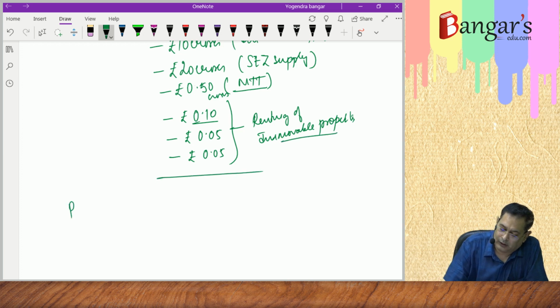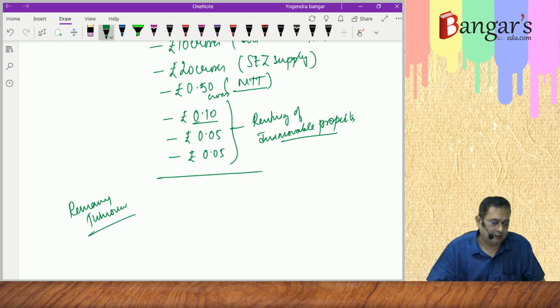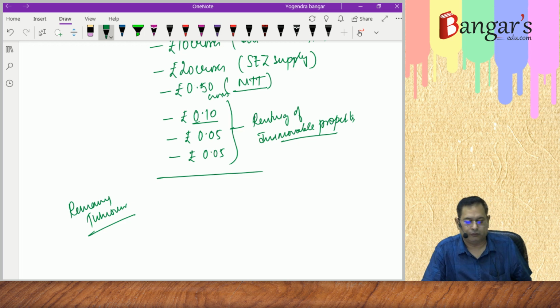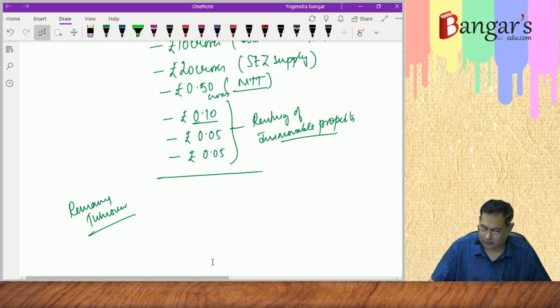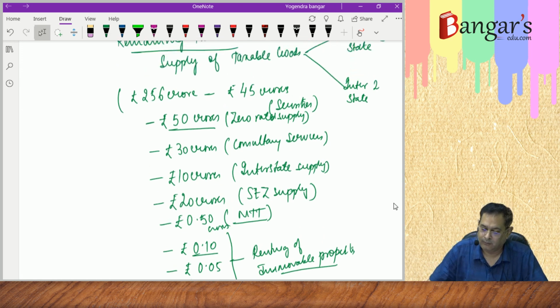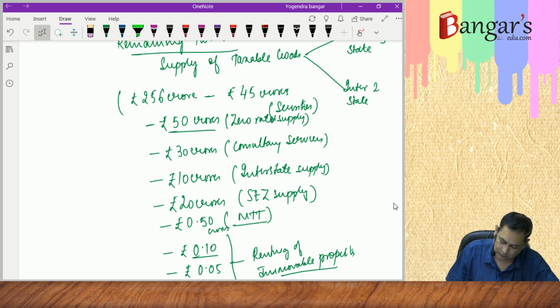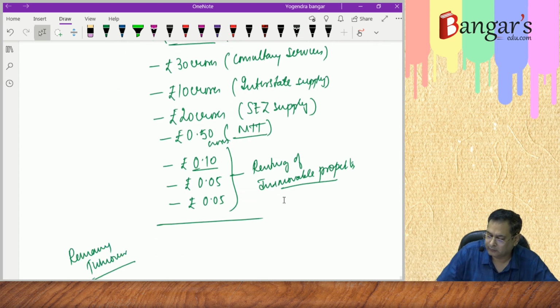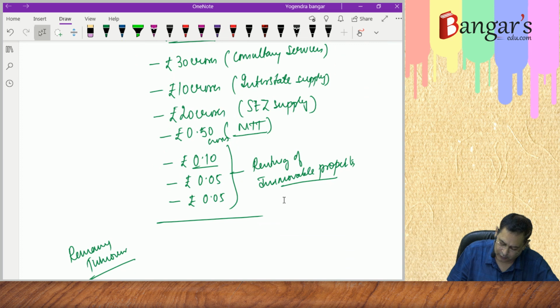What is your remaining turnover? Please let me know. Then we have to divide it into interstate and intrastate supply. So the remaining turnover works out to be how much? 256 crores minus 45 minus 50 minus 30 minus 10 minus 20 minus 0.5 minus 0.1 minus 0.05 and minus 0.05.